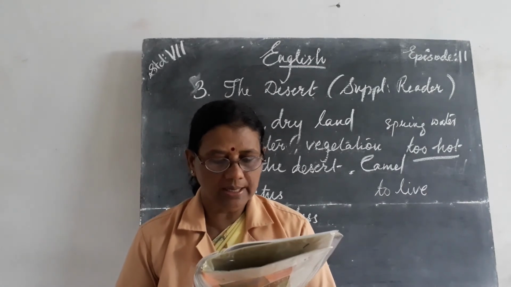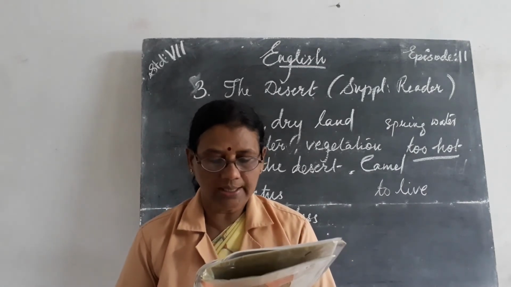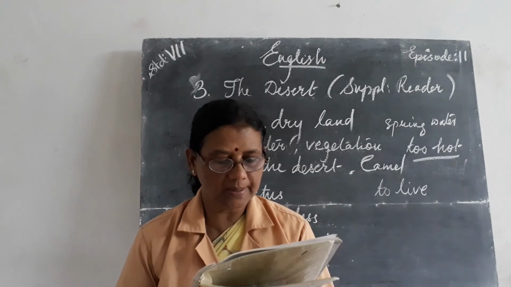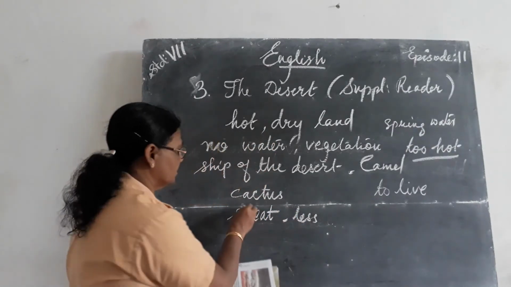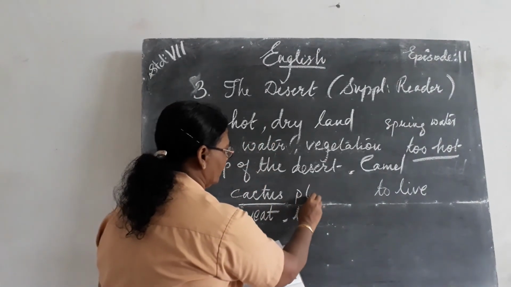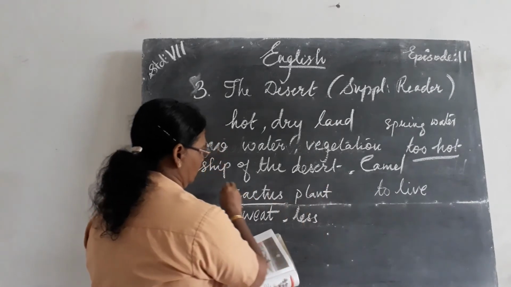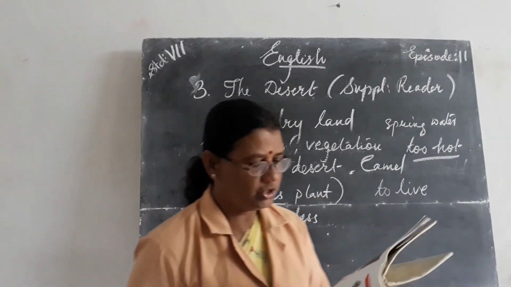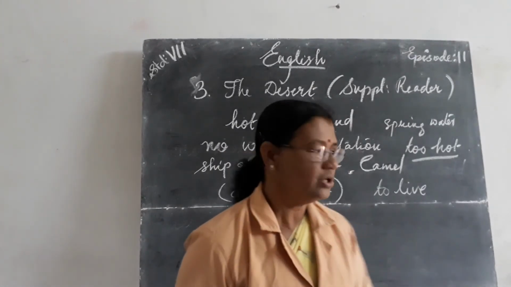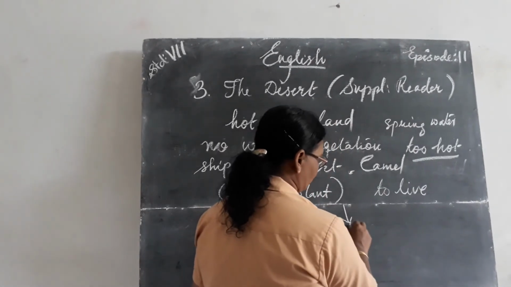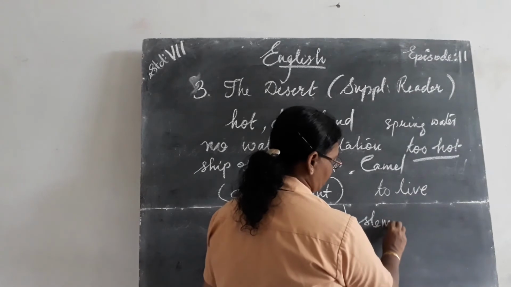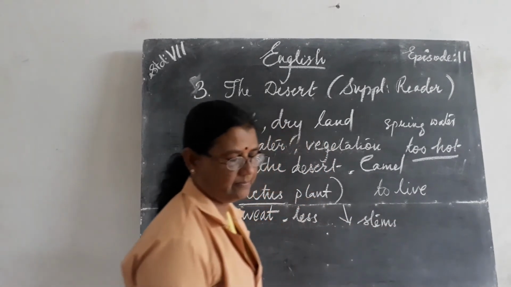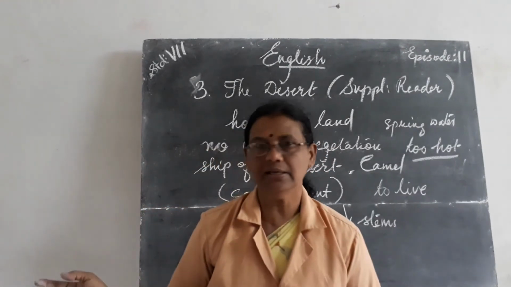Desert plants also adapt themselves to the life they live. The cactus plant, we have already mentioned the cactus plant. Cactus plants store water in their thick stems. Cactus plants are there in our area also.